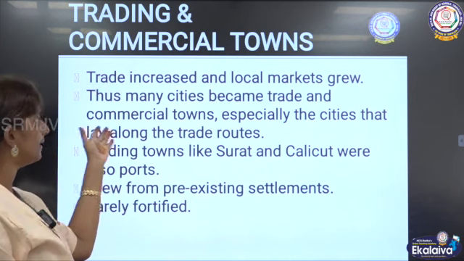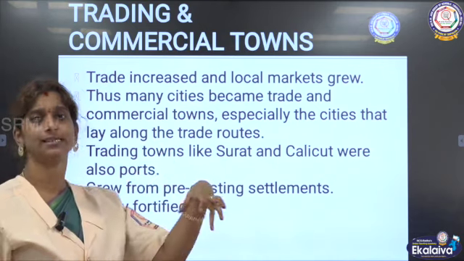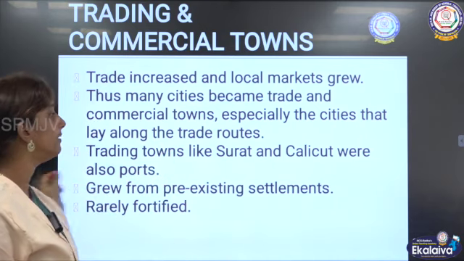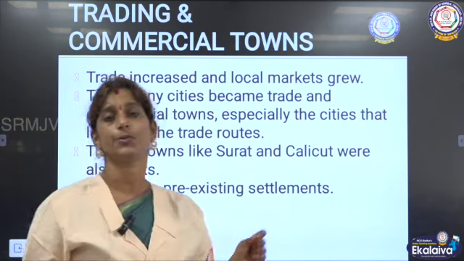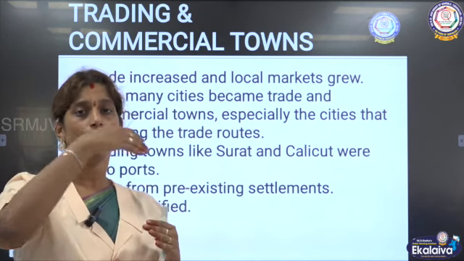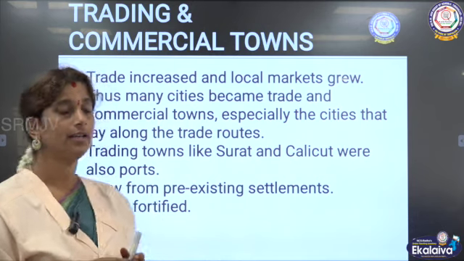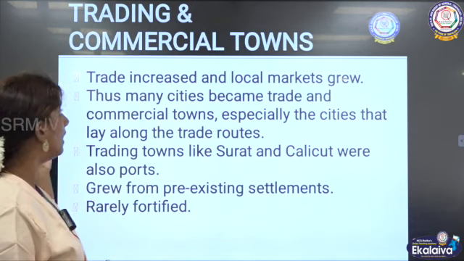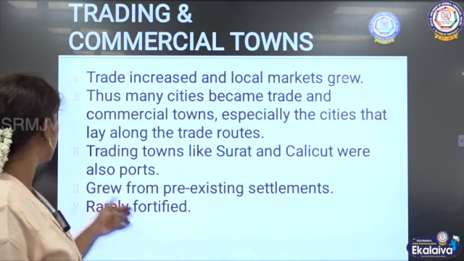So many cities became trade centers and commercial centers, and most importantly the cities that were along the trade routes, which means the cities that were located on the way of trade, were said to be the trading towns.